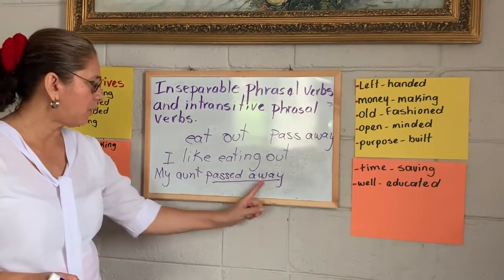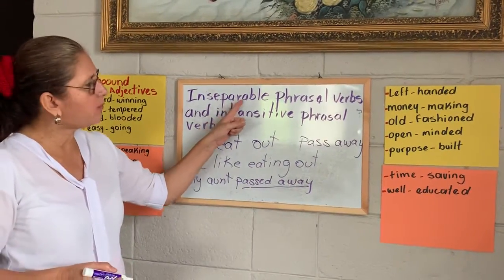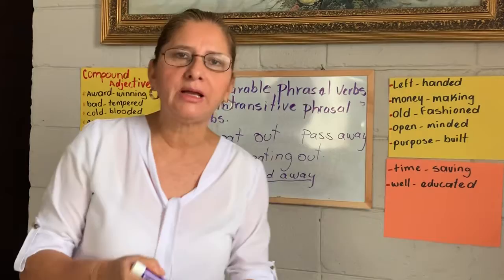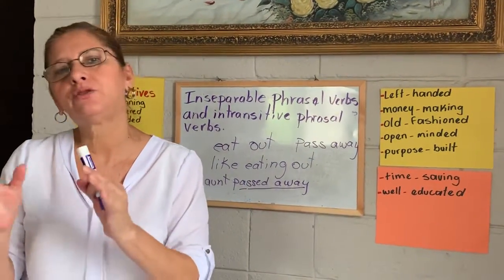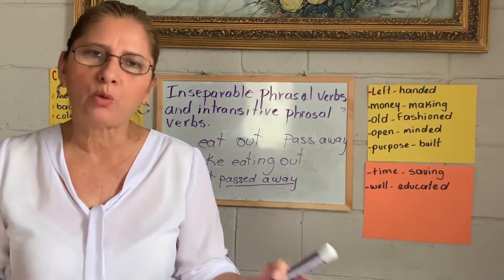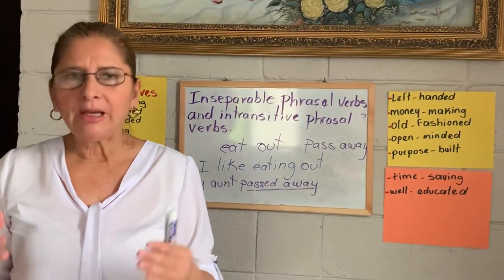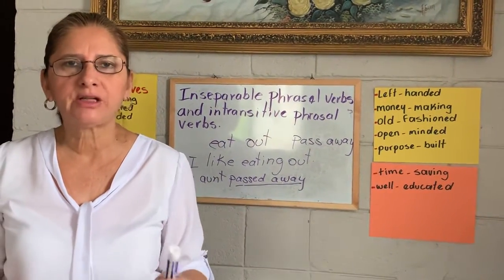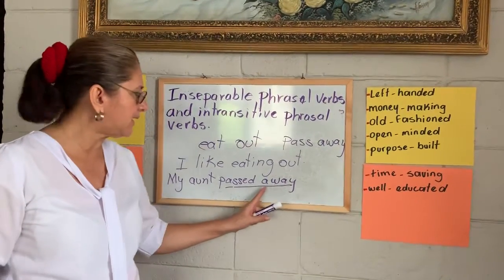Pass away: this is the verb and this is the preposition. And in an inseparable phrasal verb, the verb and the preposition we always write together. We don't separate them. That's why it's called an inseparable phrasal verb. So intransitive phrasal verbs, as I told you, don't need an object in the sentence.